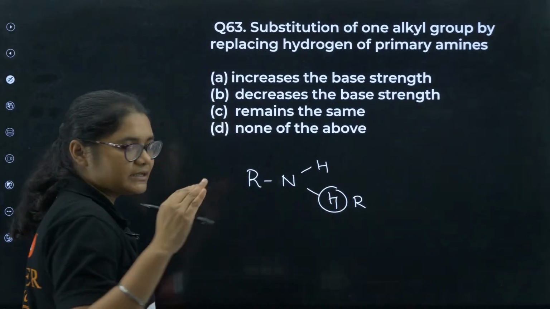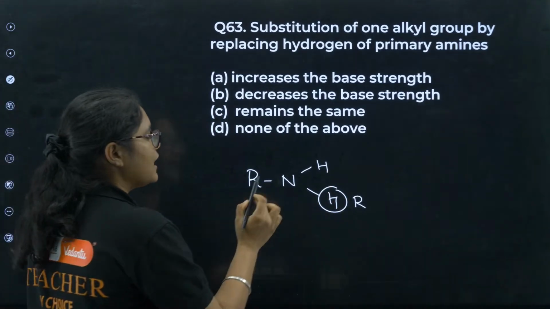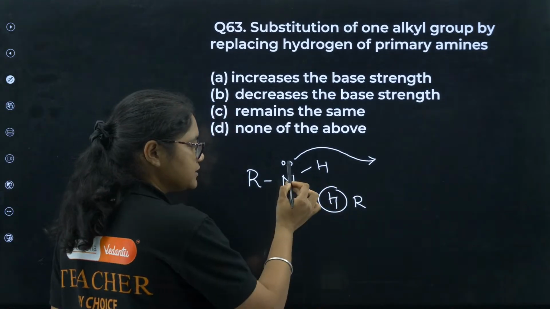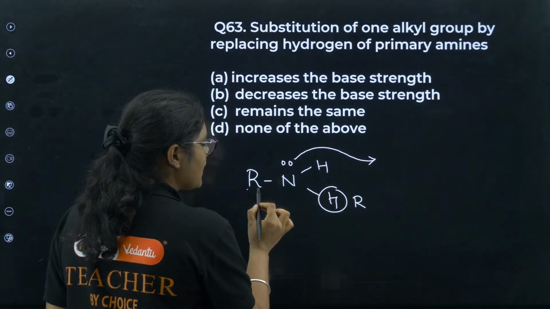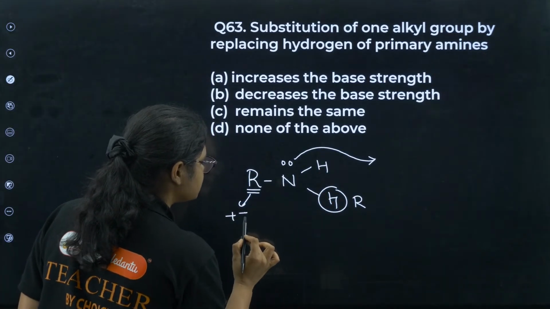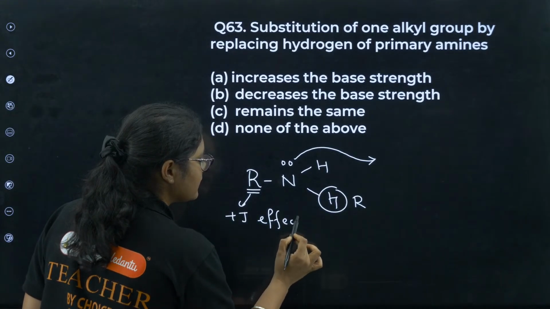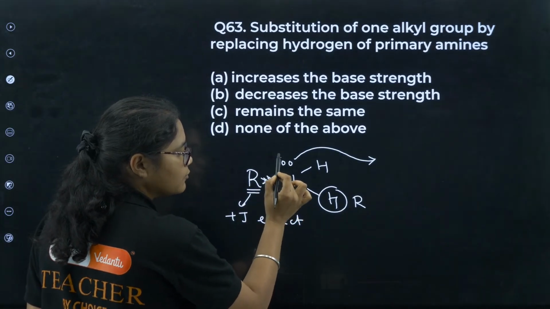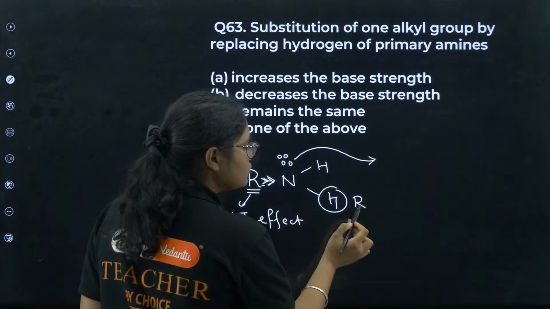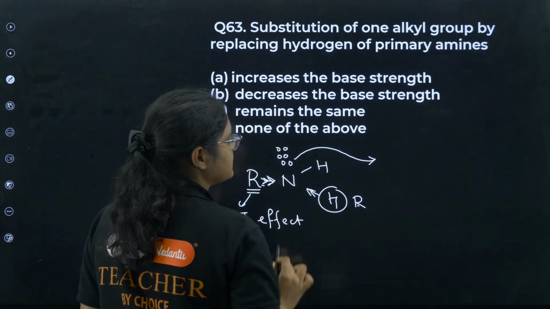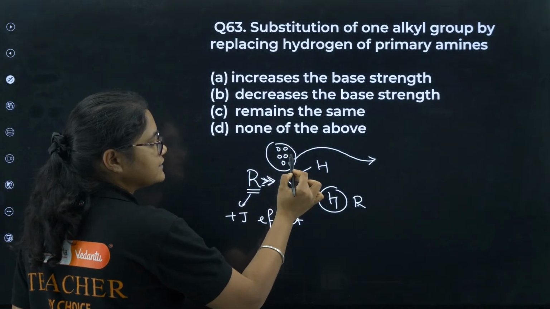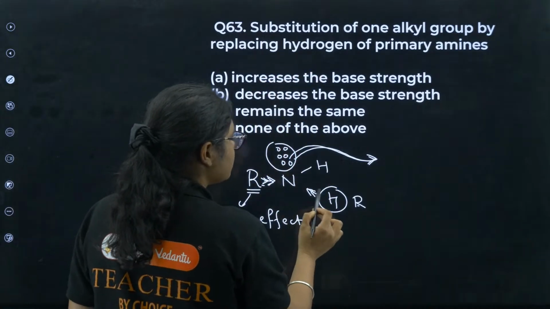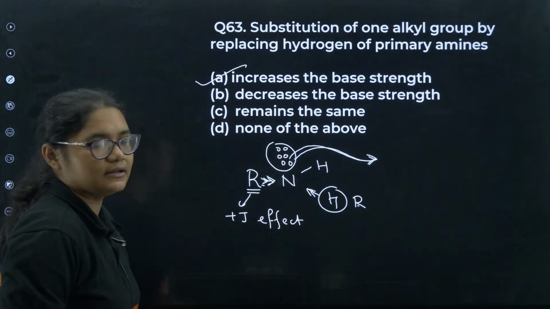So students, see how is the basic strength of an amine is defined. You have lone pair of electrons, right? Now this lone pair of electrons will be donated. So donation will be causing your basic strength. Now if you have one R group, these R groups have what? Plus I effect. Means what? They will donate the electrons to the nitrogen. So if you have one R group, this one will donate, so more electron density increases. If you have two R groups, then it will donate also and the electron density increases. When the electron density increases, then the donation capability will also increase. So that is why if you replace one of the hydrogen with R group, the basic strength will increase. Okay.